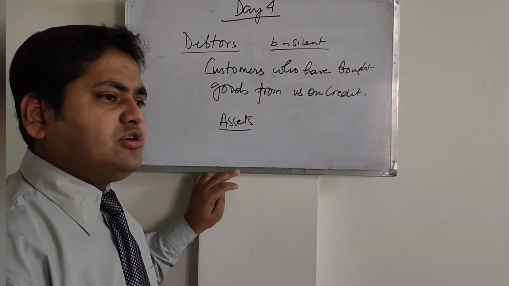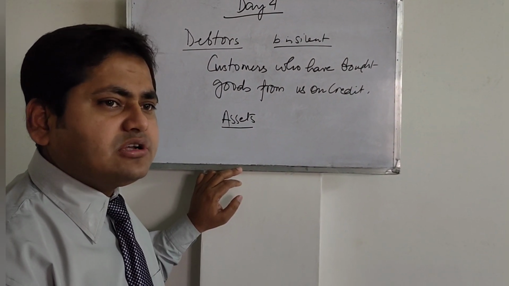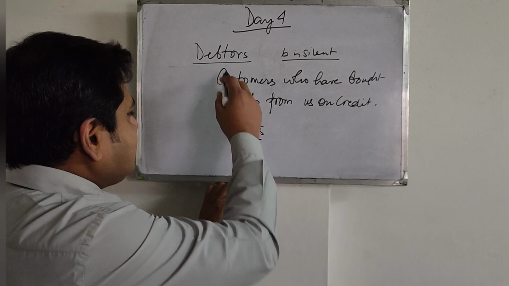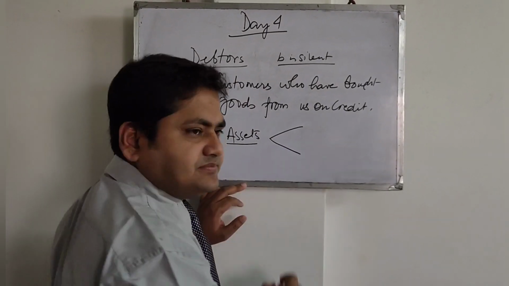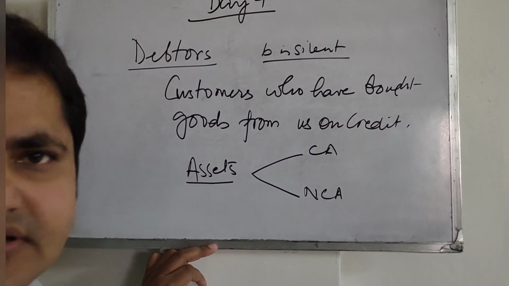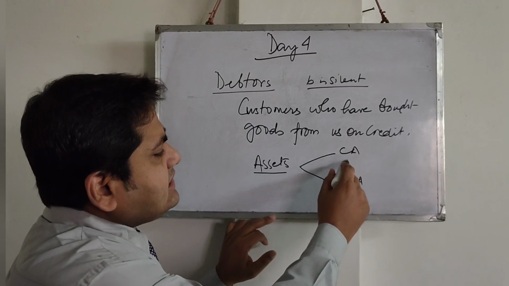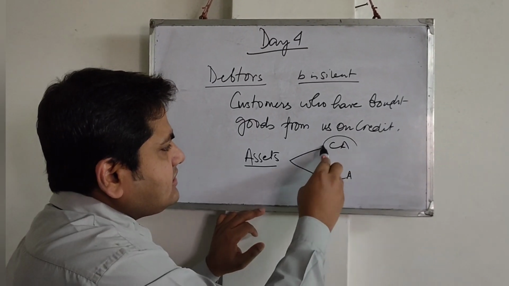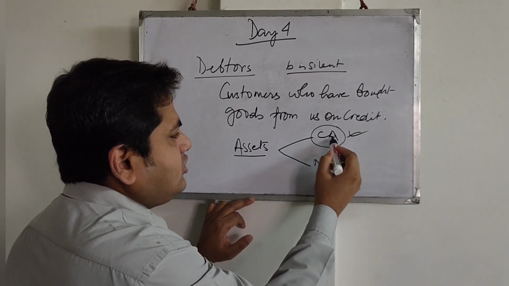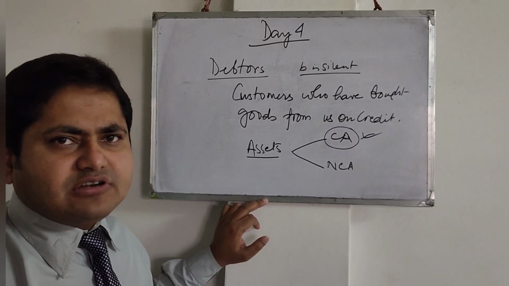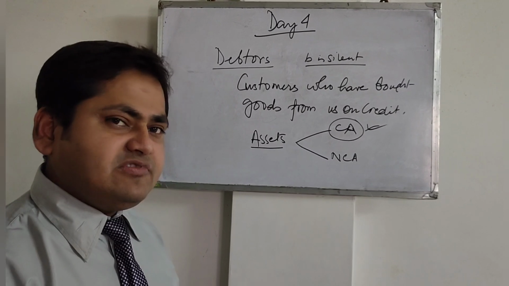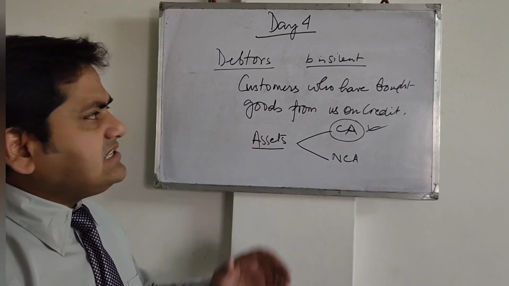You remember I taught you about current assets and non-current assets. Try to think and say debtors would be which type of asset, current asset or non-current asset. Debtors are current asset, okay? Debtors are current asset because you will not give goods on credit for a very long period of time. Maybe for some days you will give, but not for a very long time, that is, for more than a year. So that is debtors.